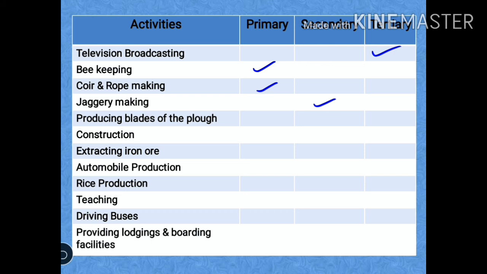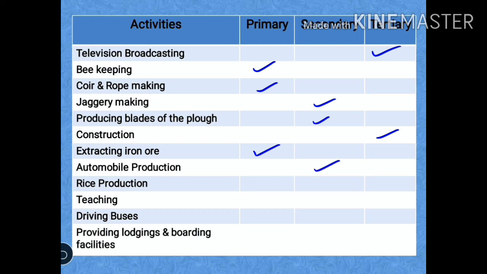Producing blades of the plough, that will be secondary sector. Then we have the constructions, that will be in a tertiary sector. Then we have extracting iron ore, that will be in a primary sector. Next we have automobile production, that will be a secondary sector.